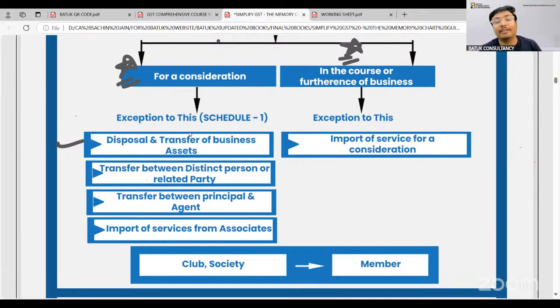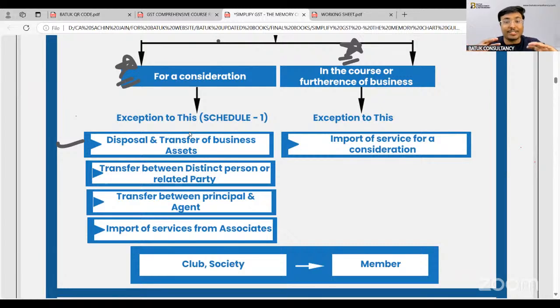The same will be included in the definition of supply. Whenever we are analyzing the financial statement, we should check whether there is any branch, any transaction between head office and branch. Then we need to ask the question related to the GST. Transfer between principal and agent.